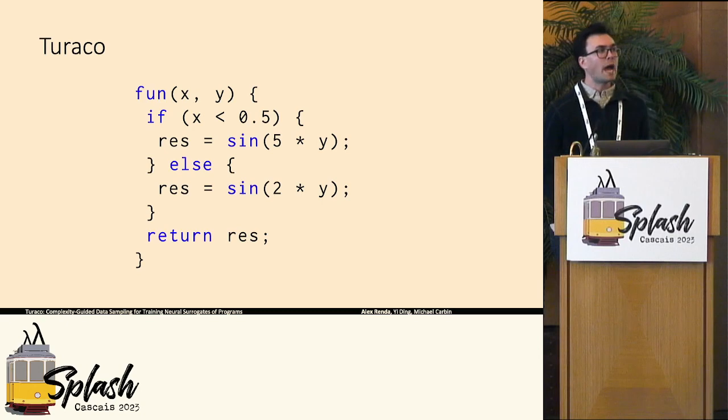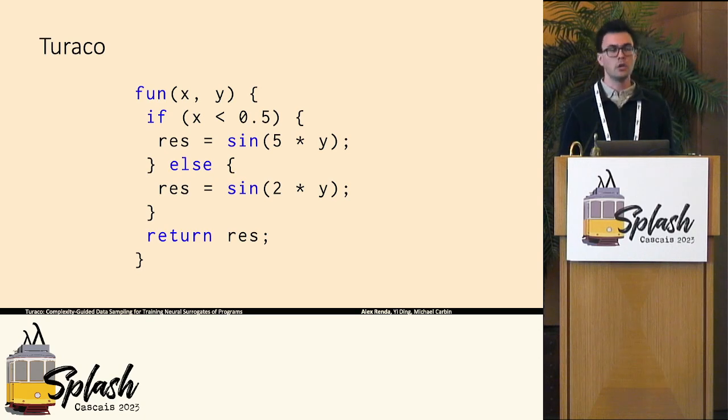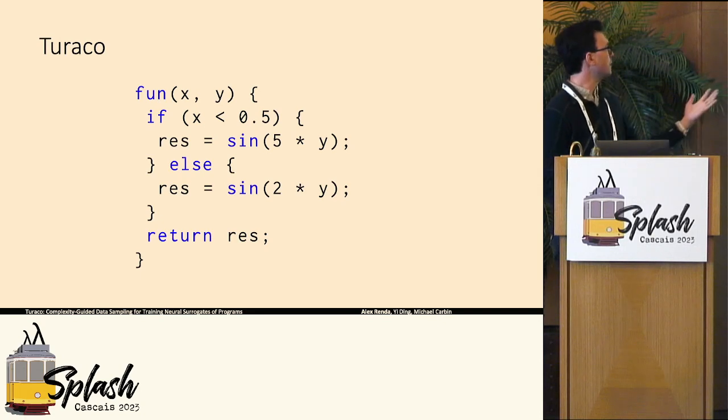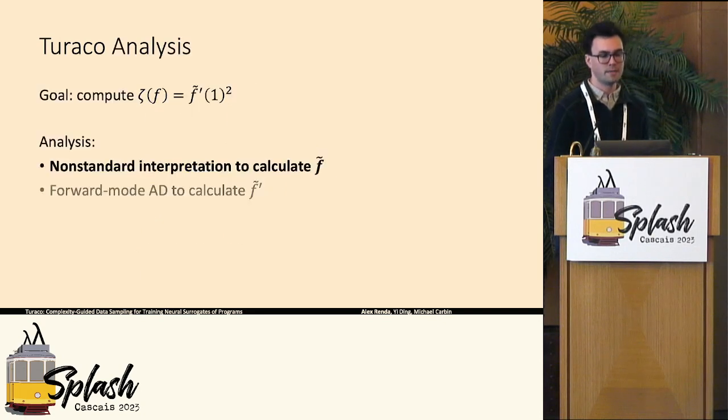Okay, so how do we actually compute these complexities for programs? To do this, we introduced a programming language and associated analysis, Turaco. In Turaco, all programs are stratified analytic functions. It's this IMP-like programming language that looks essentially something like this. Our goal in our Turaco analysis is going to be to compute zeta of f, this complexity measure, for each different region of the input space, or the function applied to each different region of the input space.